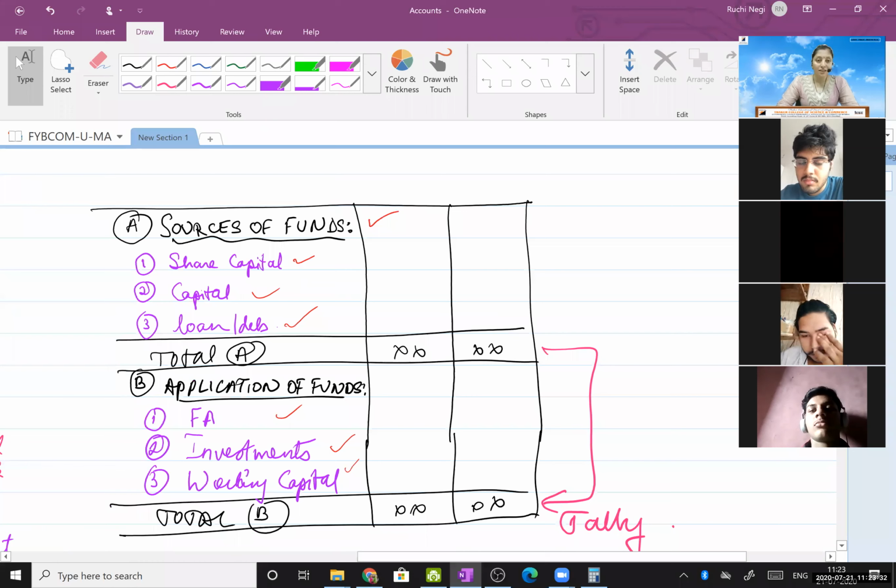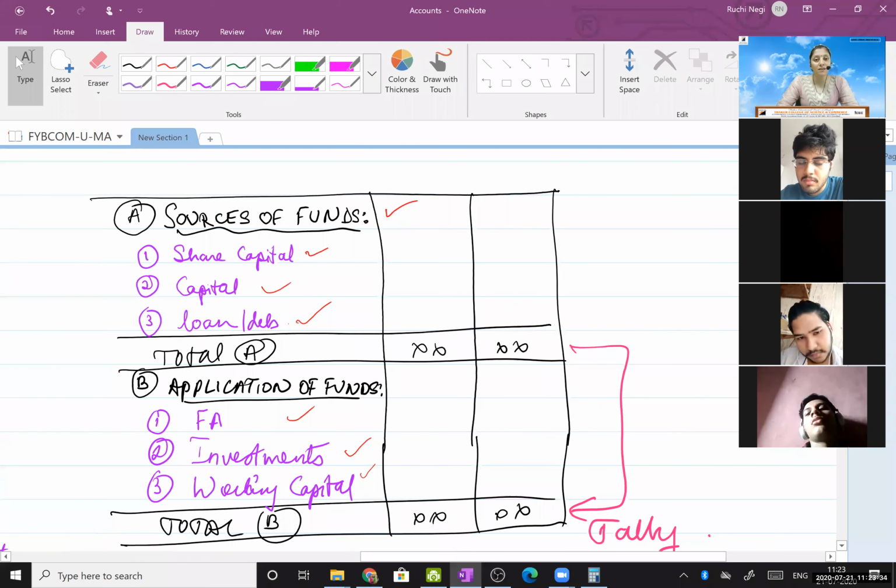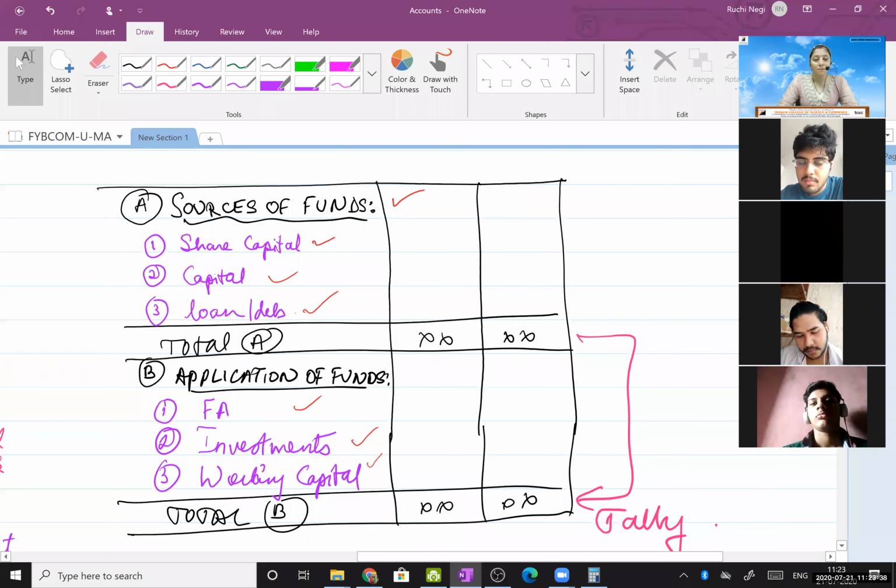Now if any science student sits in this classroom, like you know, Mumbai University allows people who have done 11th-12th in science to take up commerce. I hope you all know this. People who have done 11th-12th science can also take up CA, can also take up CS, can also take up ICWA. It is allowed. So if I show this format to a science graduate or to an engineering student, will he not understand it easily?